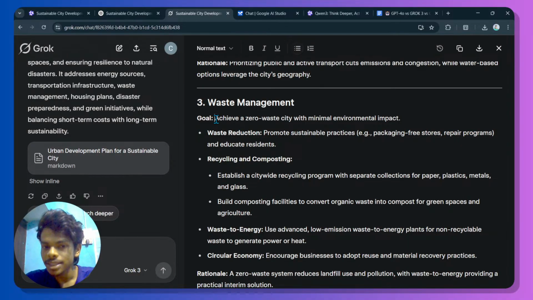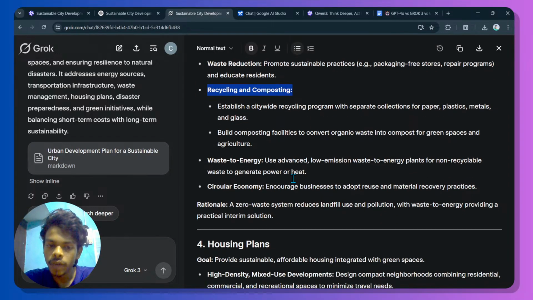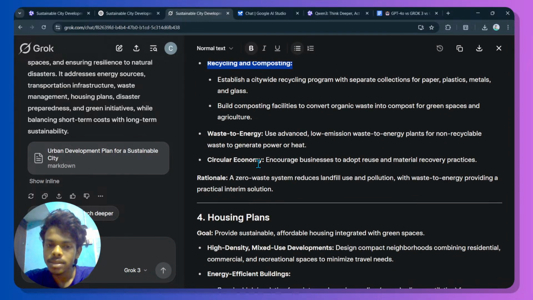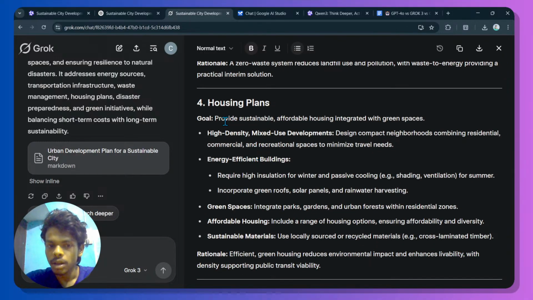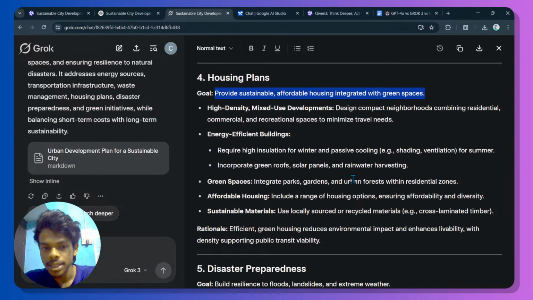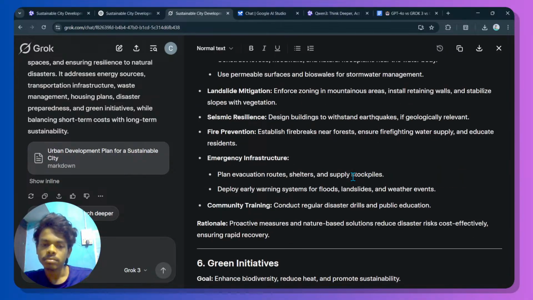Waste management: achieve a zero waste city with minimal environmental impact, waste reduction, okay, recycling and composting, waste to energy, circular economy. Regional housing plan: provide sustainable, affordable housing integrated with green space, energy efficient buildings, green space.